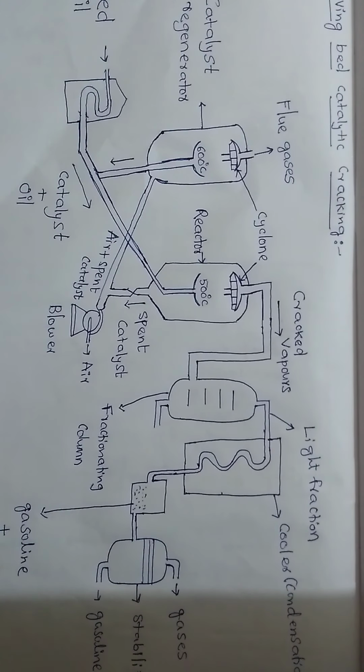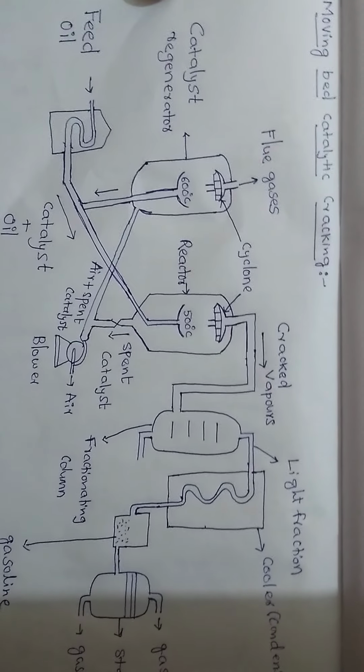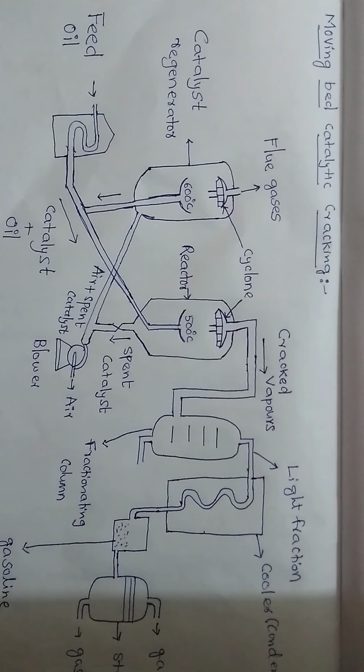If the number of carbons in a hydrocarbon is greater than 9, it can be considered a middle or heavy oil, and those can be cracked to get some amount of gasoline. Hydrocarbon means it contains carbons and hydrogens, right? So now we move to the important discussion of moving bed catalytic cracking. This is the diagram. Let me go through it once.